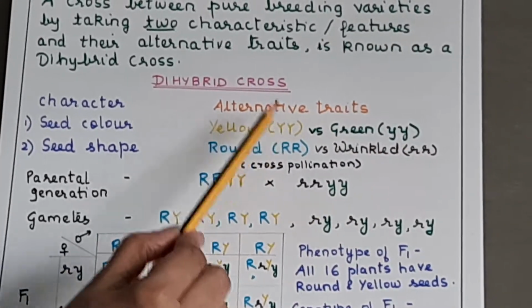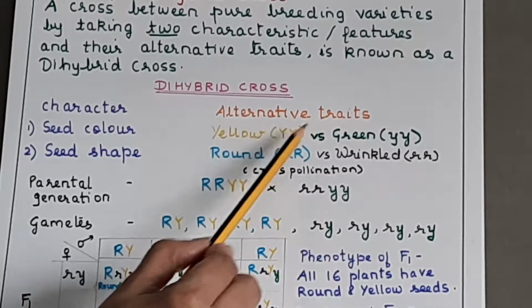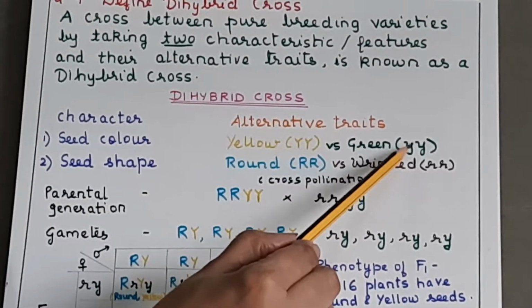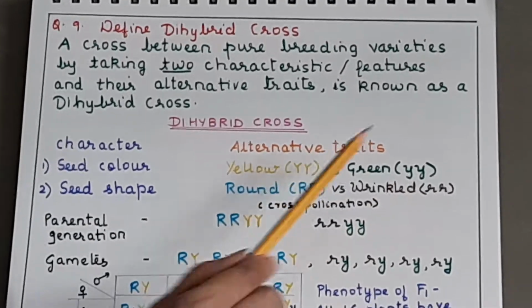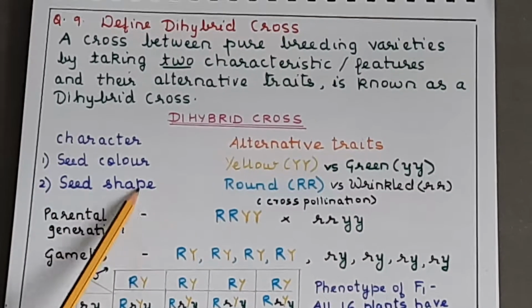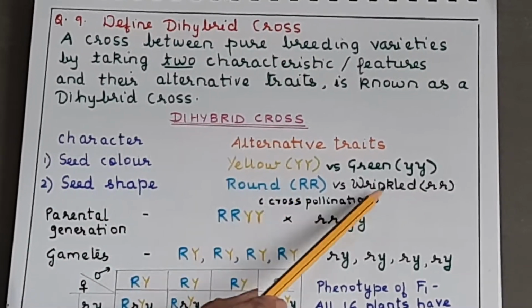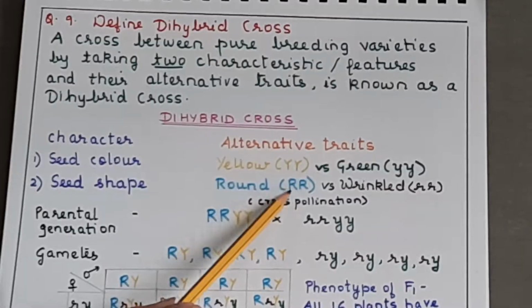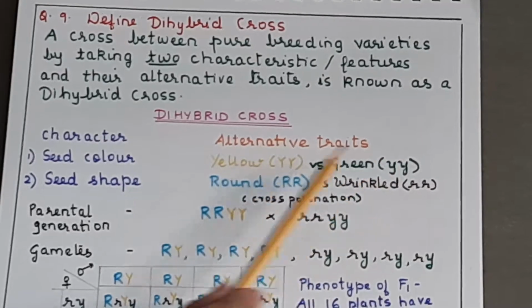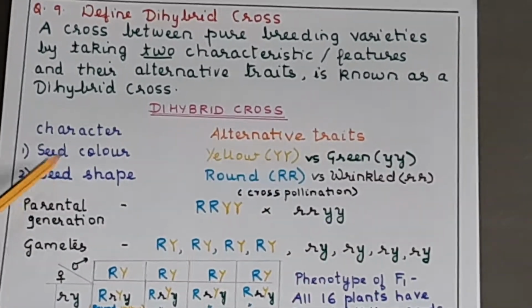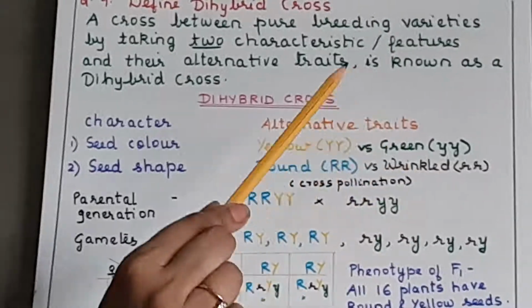Whatever letter you use for dominant, the same letter in small form you will use for the recessive. Okay, you can't use G here and Y here. Remember that. Seed shape, round is dominant over wrinkled. So RR, and wrinkled will be small r, small r. Okay, is this clear? So these are the 2 characters and these are the alternative traits.